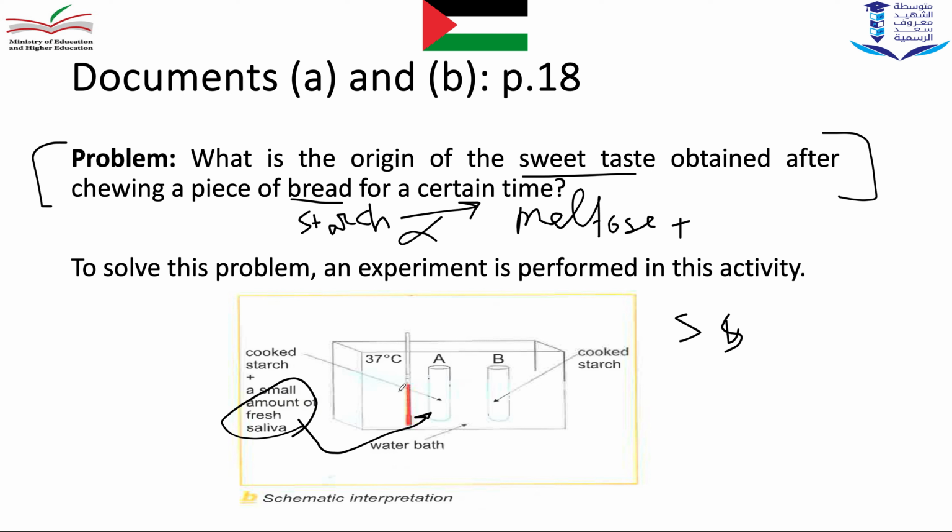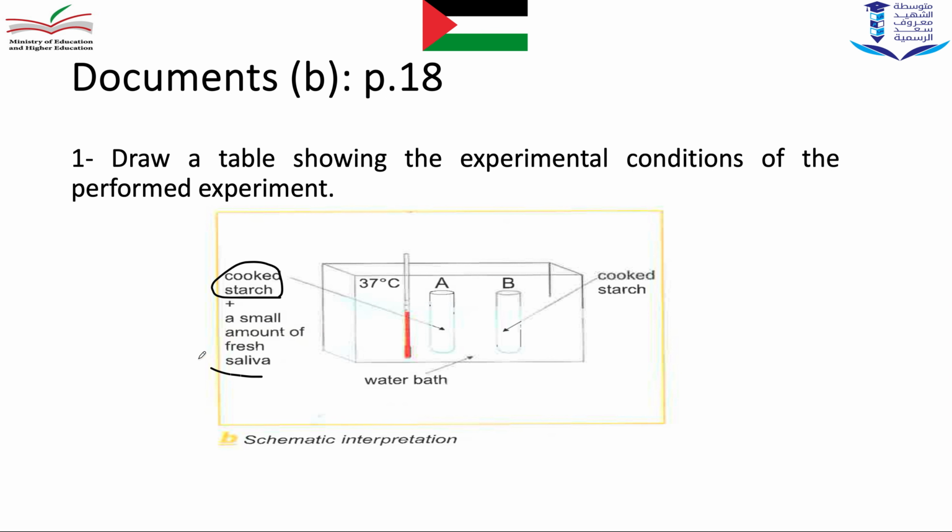Question 1: we want to draw a table showing the experimental conditions of the performed experiment. What are the conditions? Cooked starch, small amount of fresh saliva, temperature 37 degrees Celsius, and the time, which is written below the document here. So you have to check it in your book and read the duration.